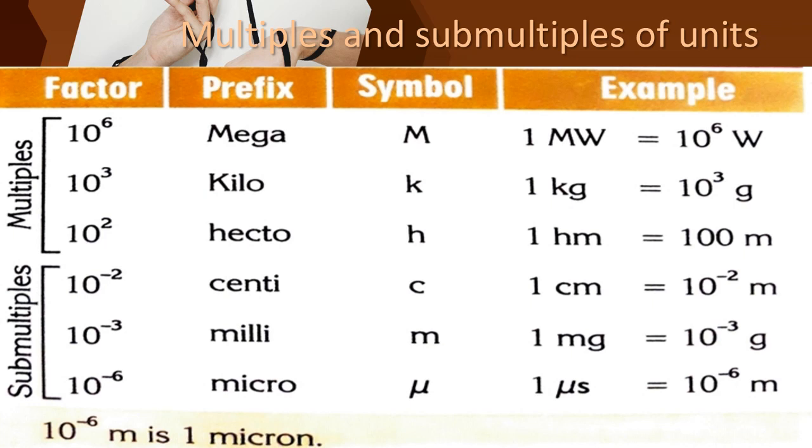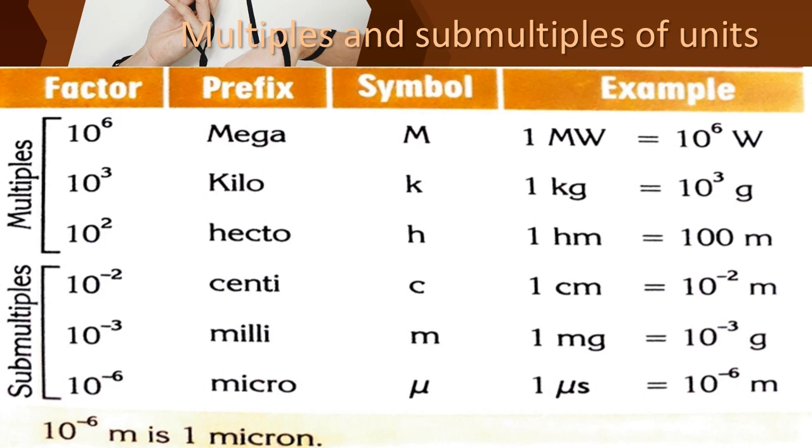So for 10 power 2, hecto. 10 power 2 is hecto, small h is the symbol. And 1 hectometer equals 100 meter. Okay children, these are all the multiples.